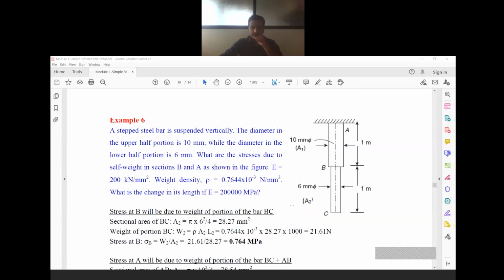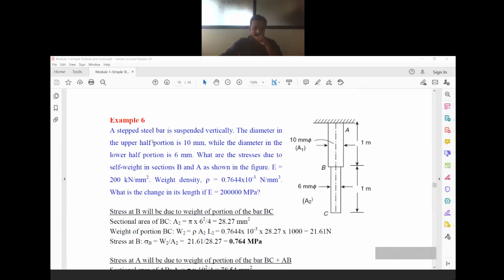Clearly, if you can see this image, you can observe that the bottom portion of the diagram has a smaller diameter, and the upper portion has a bigger diameter. So let's see what the question is all about.